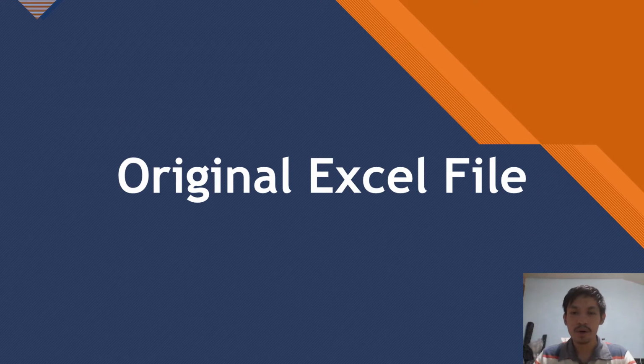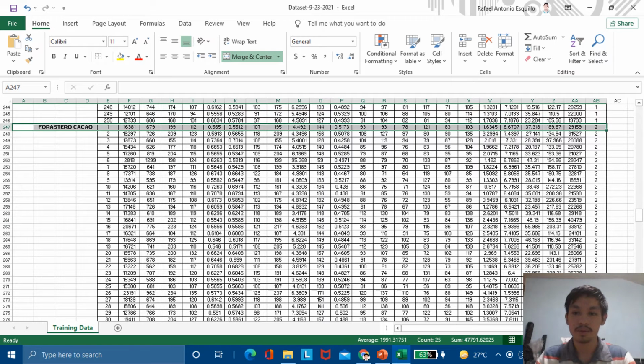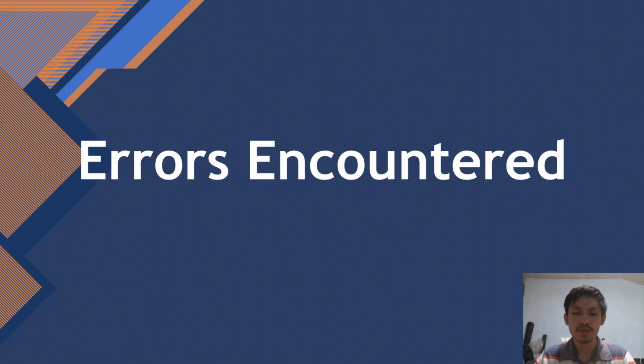Let us remember what we have done from the quiz number 1. So this is the original Excel file sent by our professor. This is what it looks like for the Trinitario cacao and Forastero cacao. So we have encountered some errors in the original file.